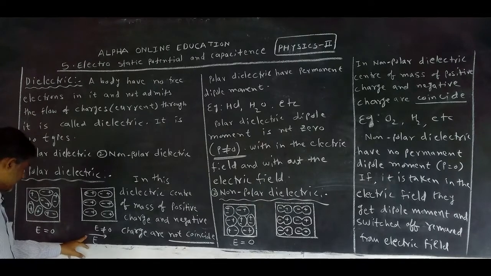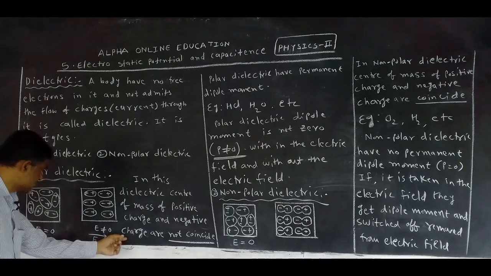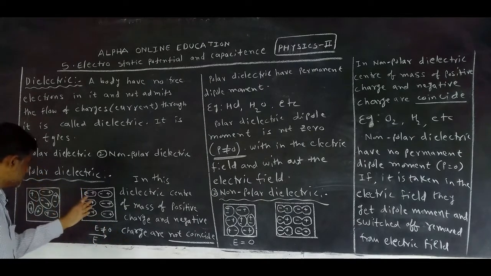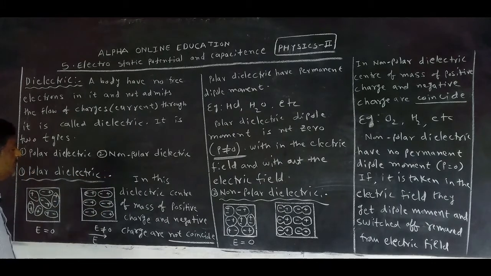Why? The electric line of force is in this direction. Here positive charge is present, here negative. That's why negative charges are deposited on this side and positive charges on this side. Okay, now which is called a polar dielectric?